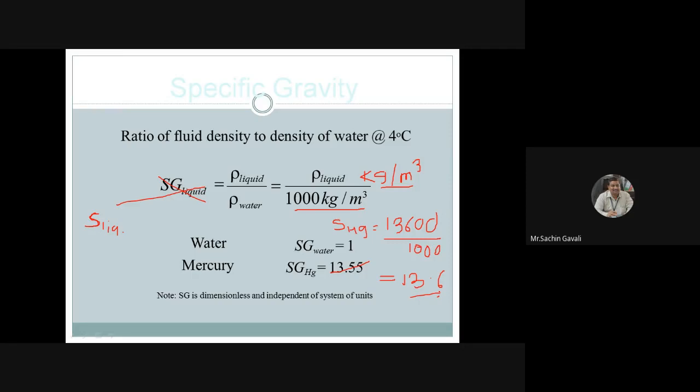Anybody, any doubt about this specific gravity? No, sir. Okay. If you understood, then write yes so that we can proceed to the next point. Okay, good.